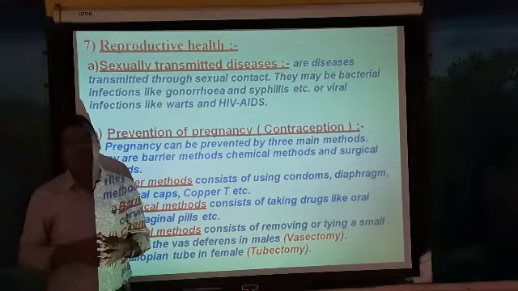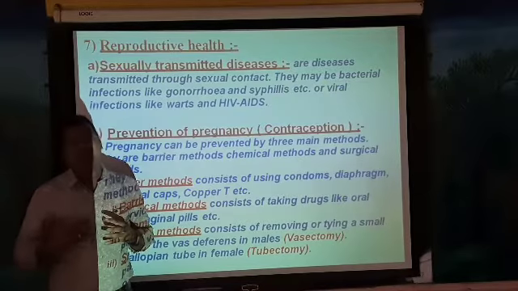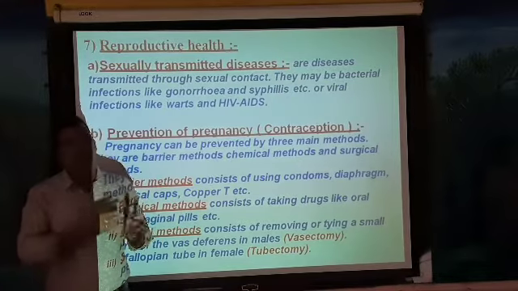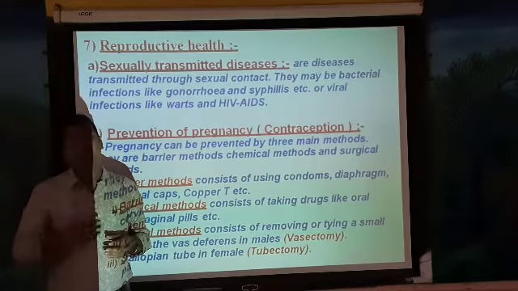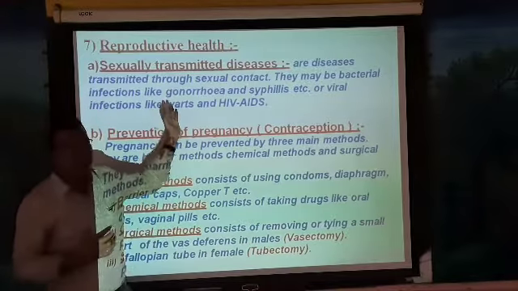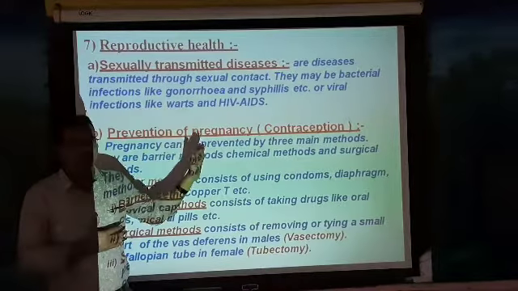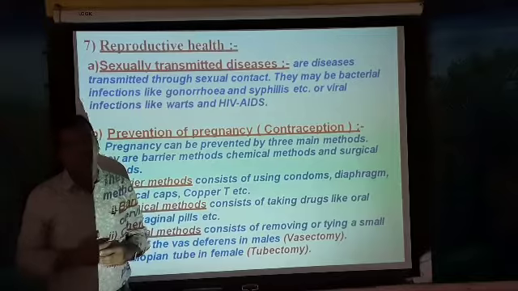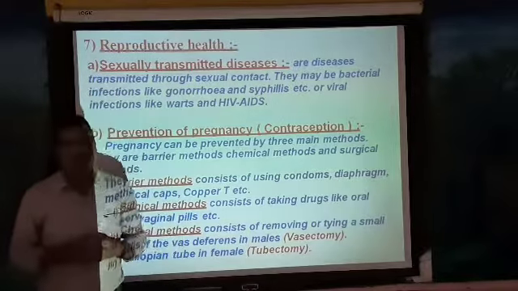Why are they called so? Because these diseases transfer from one person to another through sexual contact. If a person is suffering from these diseases and sexual contact takes place with him, the other person also gets those diseases.